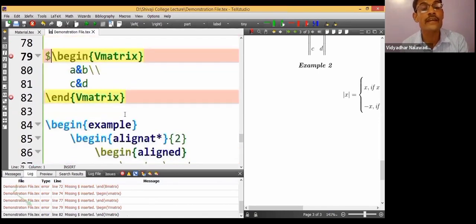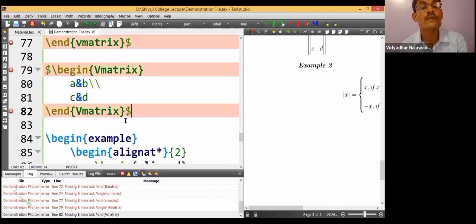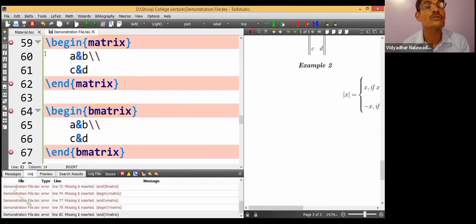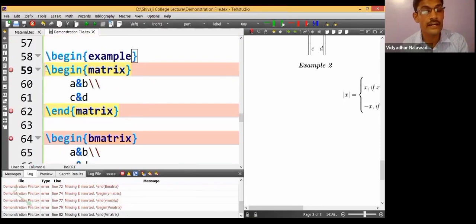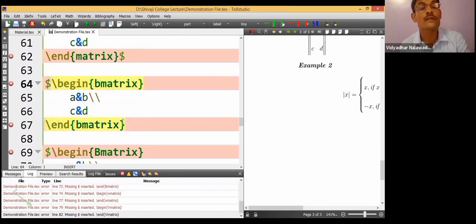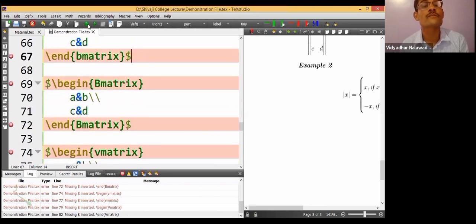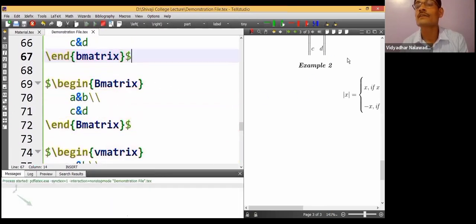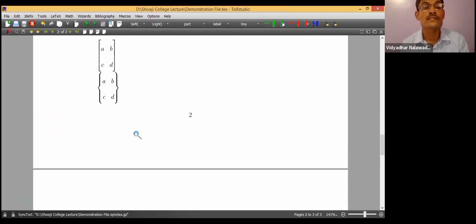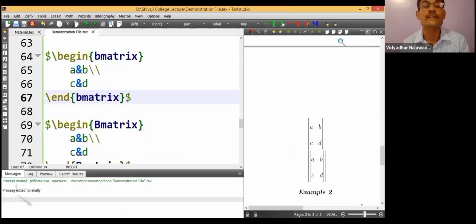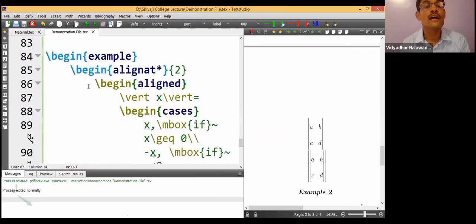For every math expression, we must use the dollar. Begin with dollar and end with dollar. I have done that. Yes, here also. Everything is showing red. Red means there is some mistake, some error. Yeah, it has compiled, but there are some issues. Okay, fine. Now I have compiled, and this is the outcome of that.